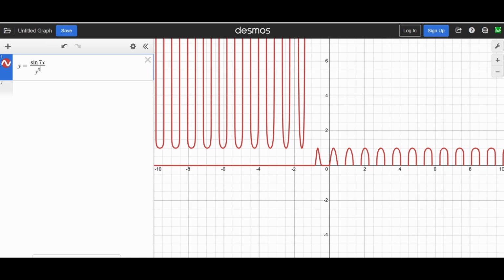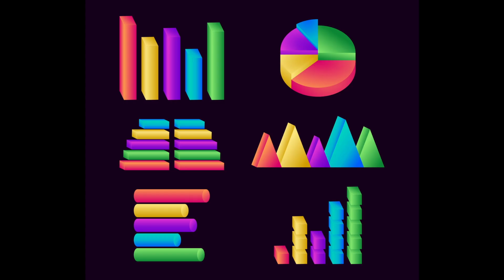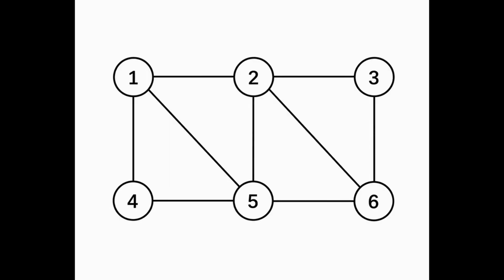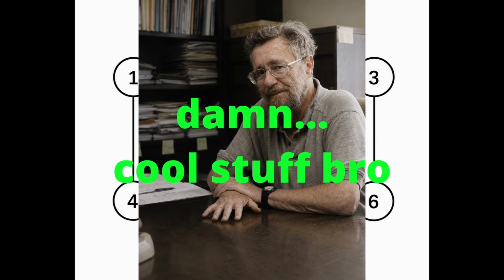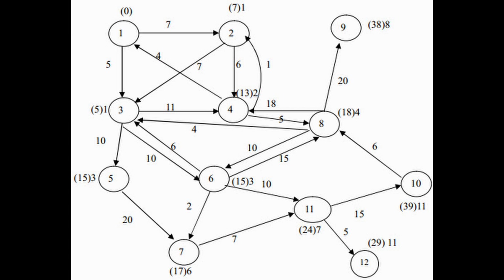Before we begin, it would help to determine what exactly a graph is. This is a graph, but it's not the graph we're looking for. This is also a graph, but it's still not the right one. Now this is a graph. It's just a set of nodes that are connected by a set of edges. People have dedicated their entire lives to studying this for some damn reason, but it helps us represent interconnected things.